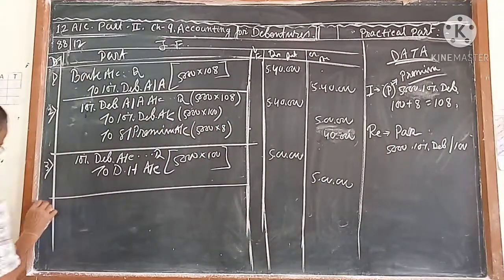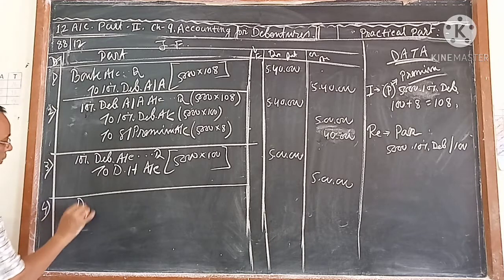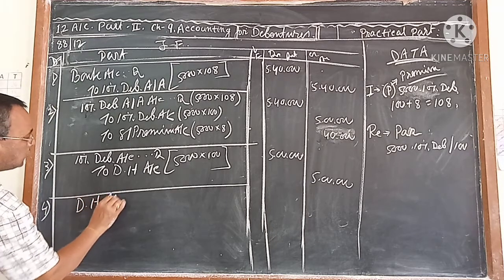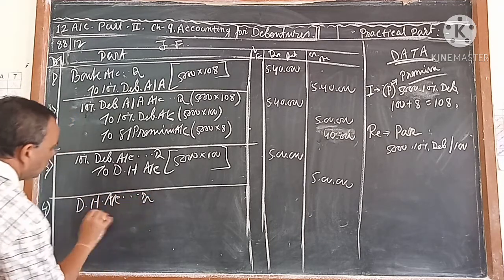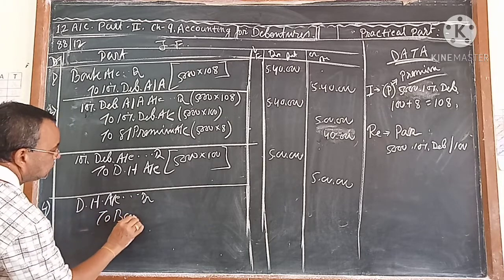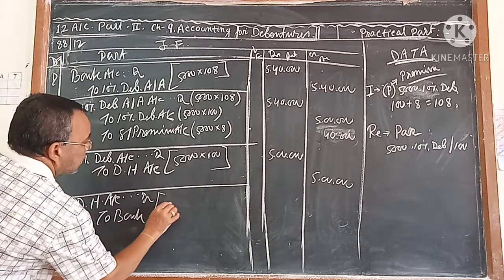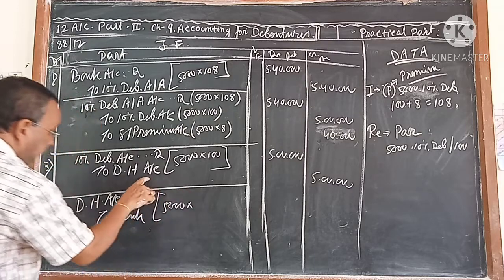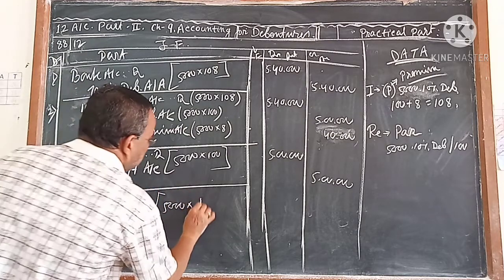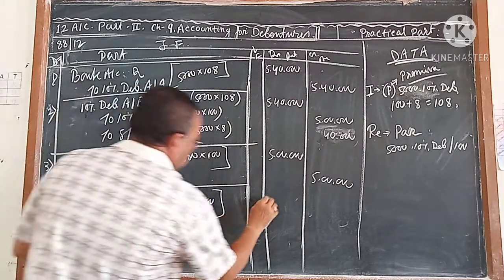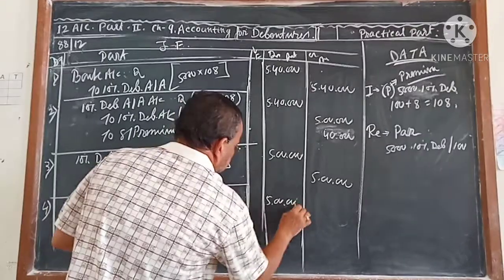And lastly you have to pay back. That is debenture holder account debit to bank. Same amount you are paying. How much is credited to debenture holder? Same amount you are paying. So it is coming to 5 lakh.